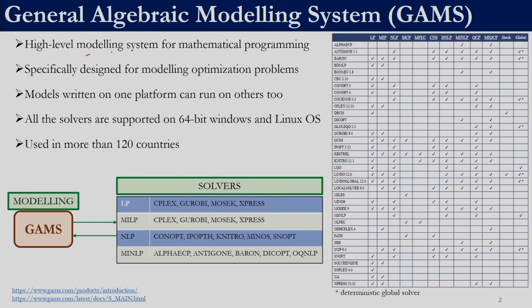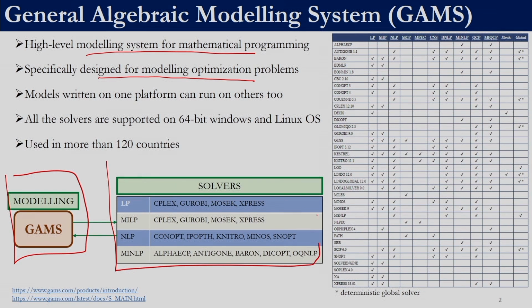GAMS is a high level modeling system for mathematical programming. It has been designed for modeling optimization problems. So, here we have GAMS over here, and then we have solvers over here. In this session we will be looking into only GAMS. Depending upon the license, GAMS can access the solvers. So, as you can see here, GAMS is a modeling platform.